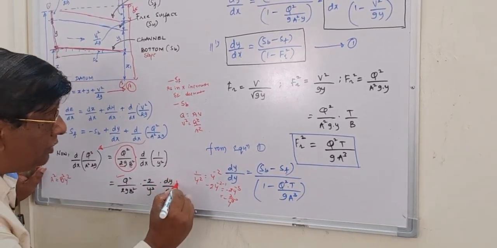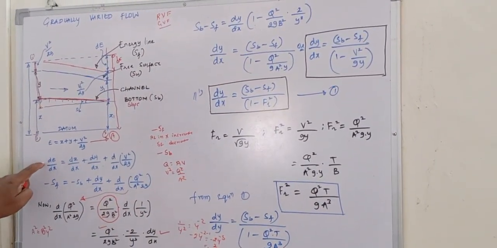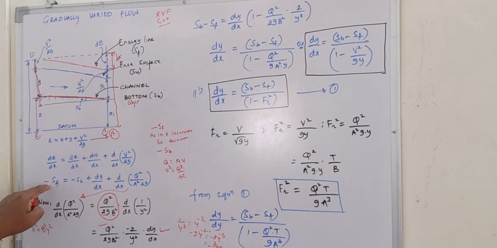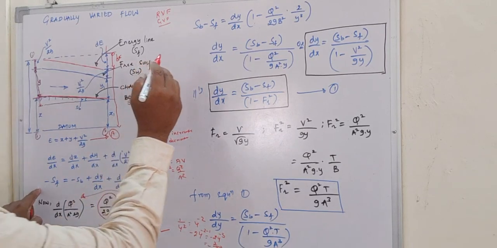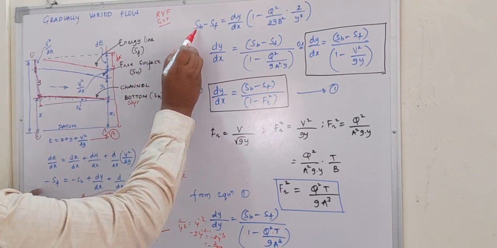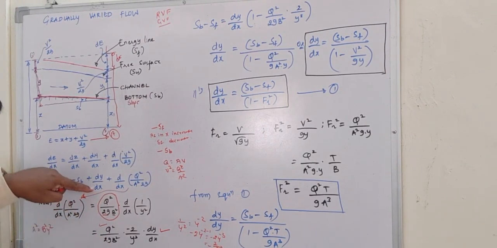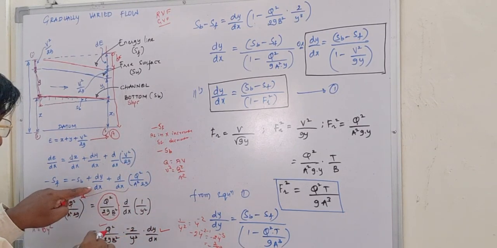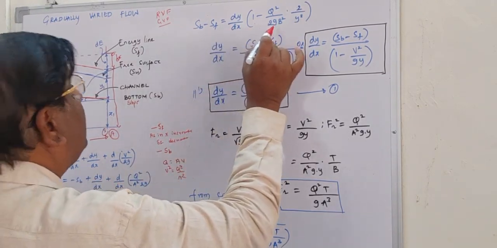Now substitute this term in the equation for dE by dx. Taking this SB to the other side, it is minus SB minus SF. Keep dy by dx as it is. Then this term can be written as q square by 2g b square into minus 2 divided by y cube dy by dx. So we are doing that here.